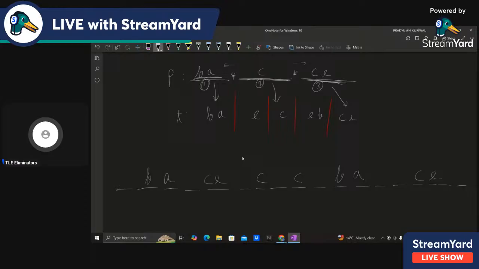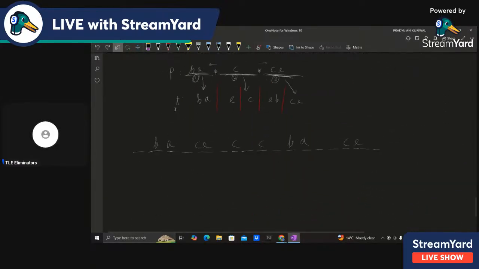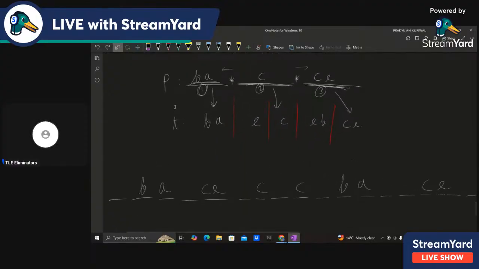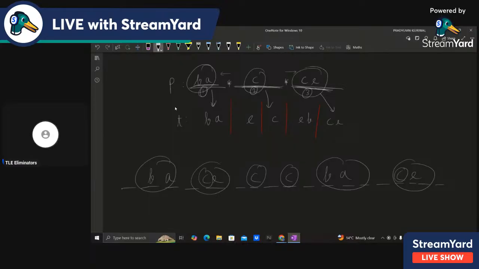And actually, you can find this very efficiently using that solve function that I told you about. It will return the positions where all of these three substrings are. So all the positions of BA, all the positions of C and of CE, it will return. So we have some BA here, we have CE here, we also have C here, some C, CA, CE, and BA also. And what we want is a BA, a C, and a CE.